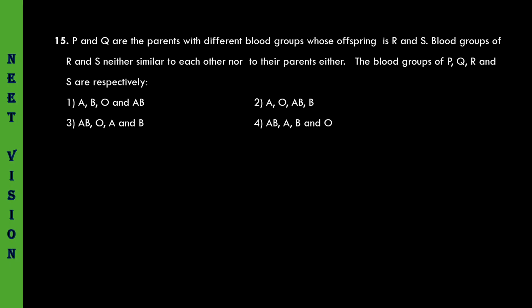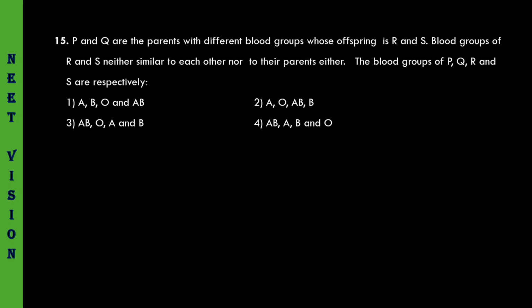Either P or Q may be AB, and the other must be O. When these two parents cross, blood group A and blood group B are formed.